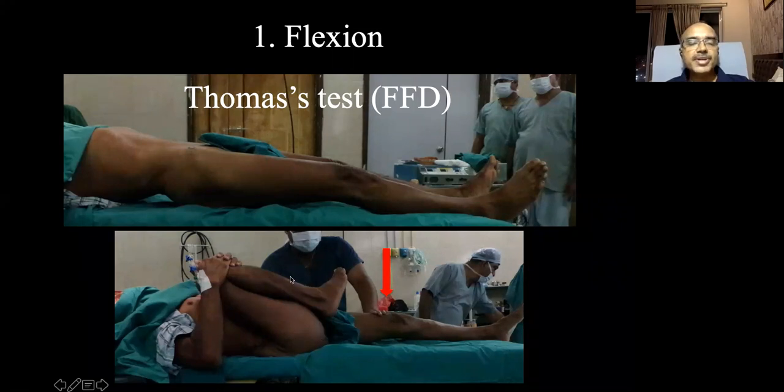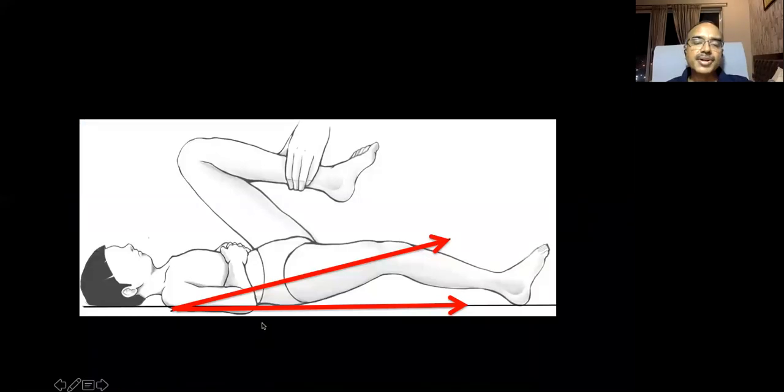You do this because there is a possibility that the patient may be holding this thigh and correcting the lumbar lordosis in an exaggerated manner. So in order to correctly know the amount of flexion deformity, you passively extend the hip till the lumbar lordosis just appears. When the lumbar lordosis just appears, that is the exact amount of flexion deformity which is present. And how is that measured? You measure the angle that the thigh makes with the horizontal line or with the bed. This is the amount of flexion deformity.